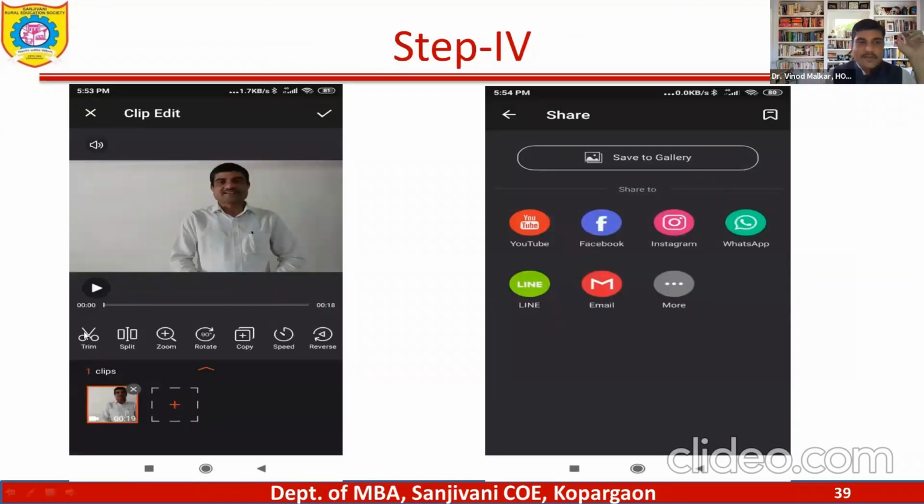So there you find the option to cut the videos. You can split the videos into parts. You can zoom, rotate, copy, and increase the speed of the video. Sometimes if you find that your video is too slow, you can use that. Very easy to handle. Although you learn so many tools, I strongly recommend this because after using so many tools, I am very happy with these tools of Filmix.